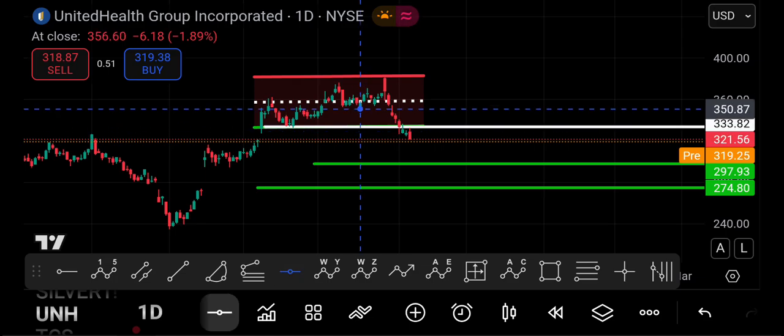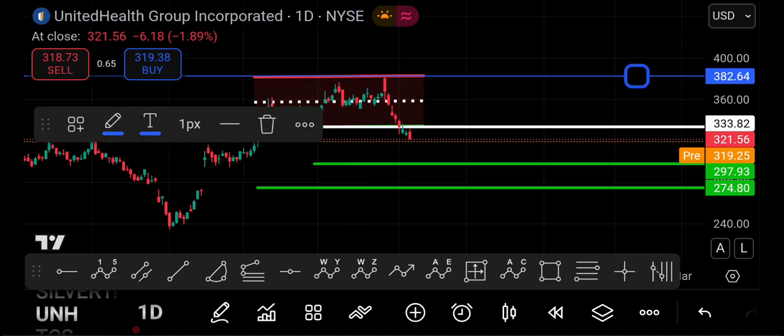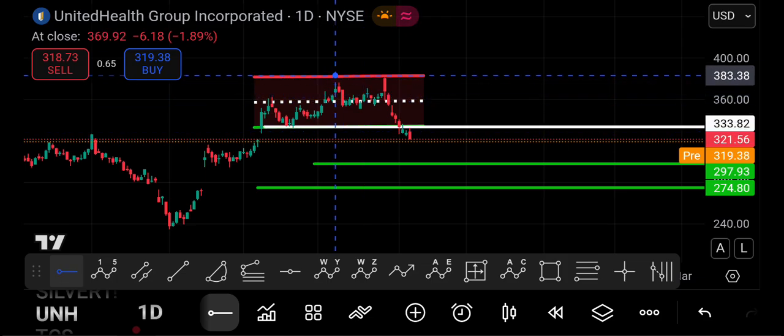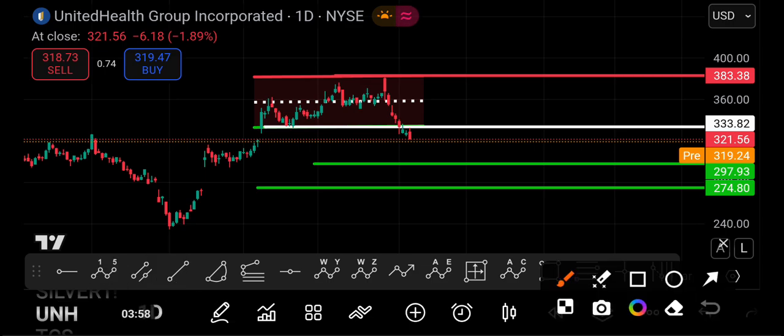And if you want to keep a stop loss, unless and until the stock gives you a closing above $382, that will be the area where the stop loss will be. The short seller's stop loss will be $383, unless and until the stock gives you a close above 383. Every high or every bounce has to be utilized as a short selling opportunity to ride the stock on the downside.